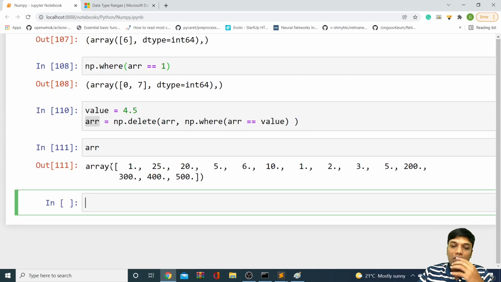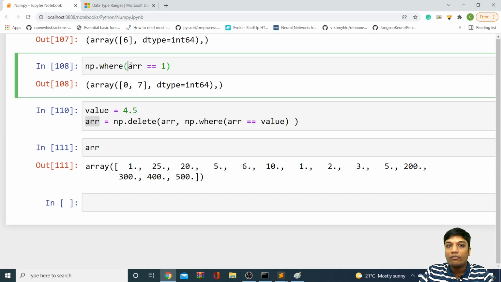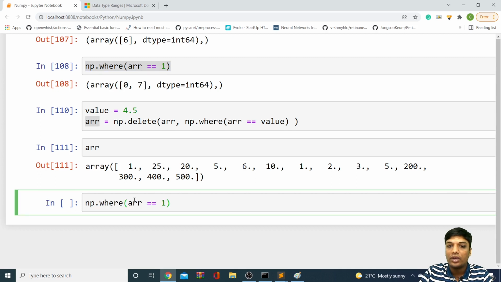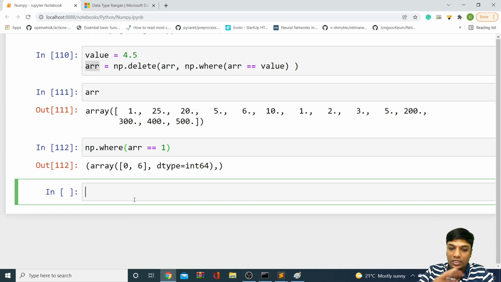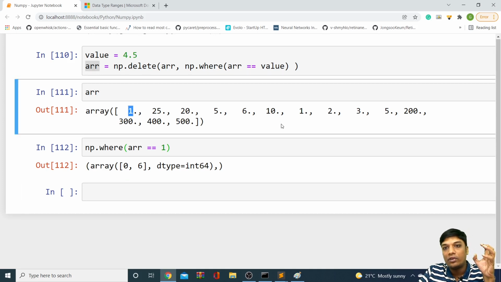Now let's assume that I want to remove 1. If I say np.where(ARR == 1), what happens? It will return both the indexes of 1, 0 and 6 right now. It is 6 because previously it was 7, when we were having 4.5. Now 4.5 got removed, so it is 6. Now, if I want to remove 1 and I put this particular condition there, both the positions of 1s will be getting removed. The value at position 0 will be removed, and the value at the other position will be removed. But I don't want it like that.